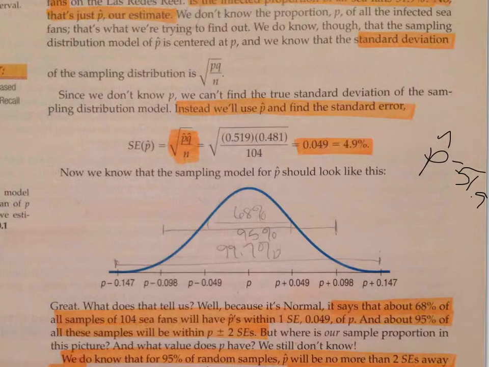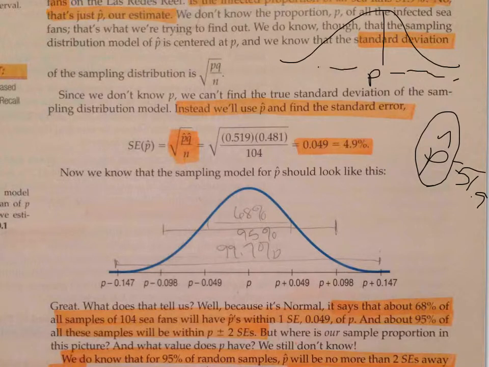Now, we know that this is just our sample. It's not the exact population, but we're going to use our sample to represent the population. So think back to what we did in chapter 18. Well, we did our normal model, and then we moved out a standard deviation at a time. And this was our formula for standard deviation, square root of PQ over N.